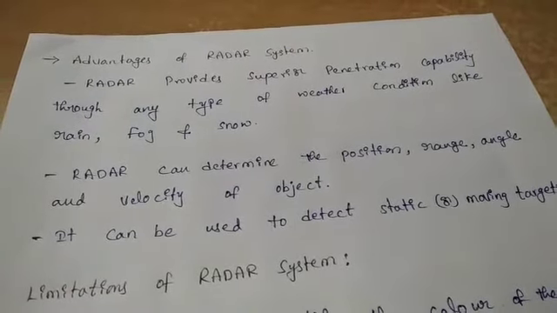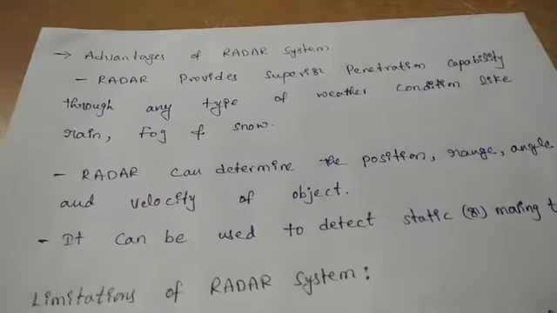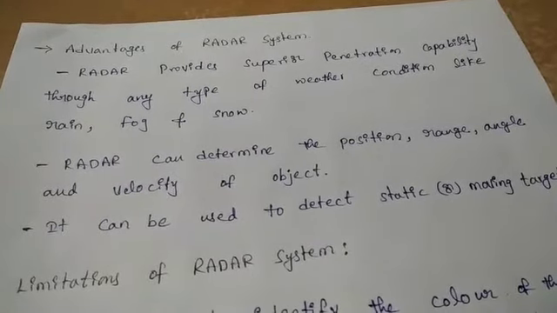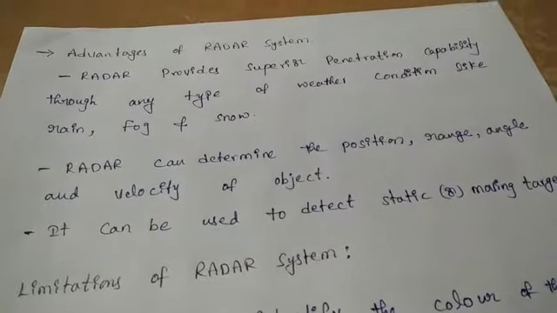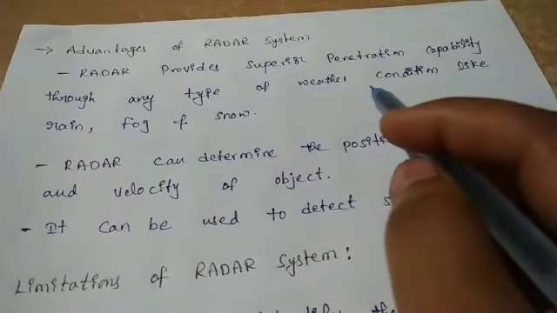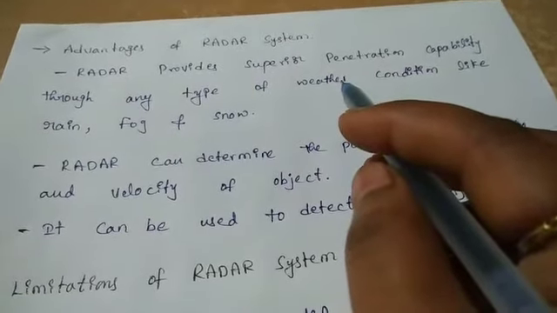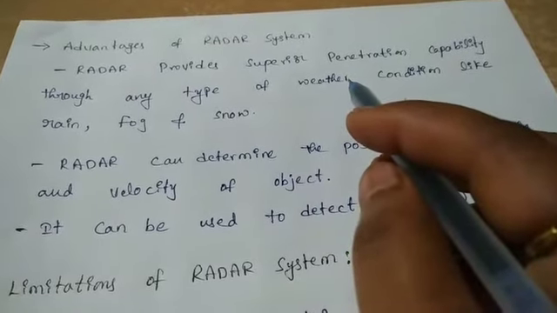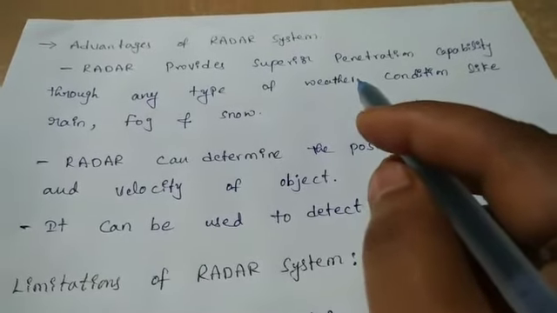And the next topic is the advantages of radar system. Radar provides superior penetration capability through any type of weather condition like rain, fog and snow. It is very clear that we can use radar even in bad weather conditions like rain, fog and snow. It can work in all these conditions. It can be used in the night time also, both day and night.